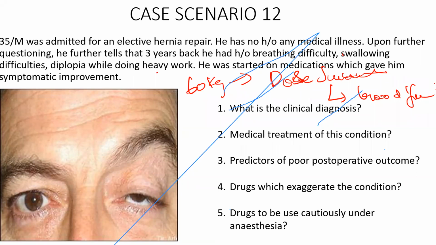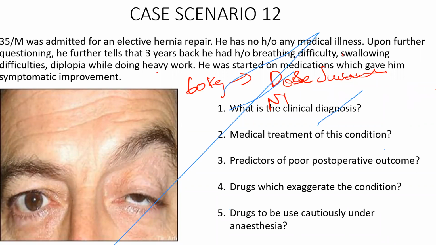So in that case, when the number of functional receptors is less, you have to give more and more dose of succinylcholine so that it acts continuously for quite a long time, and then only you get relaxation. So succinylcholine will be highly resistant. Myasthenia gravis patients will have very, very high resistance to succinylcholine. That is why you have to give a very high dose, because of the low number of functional receptors.